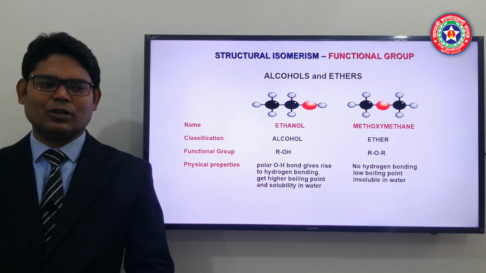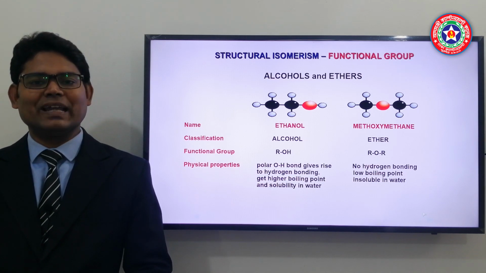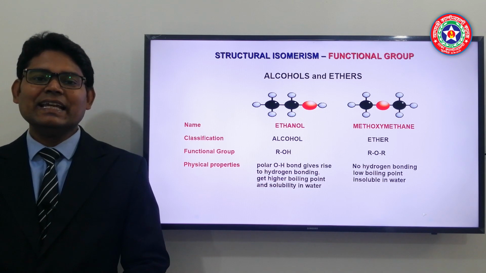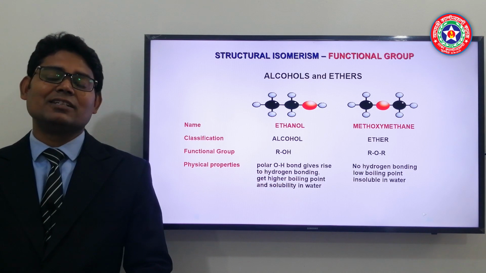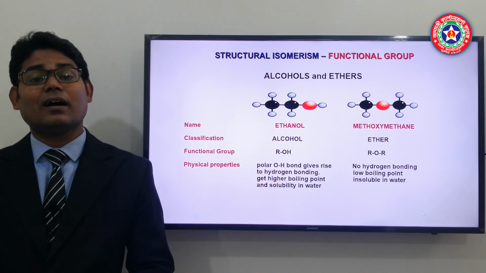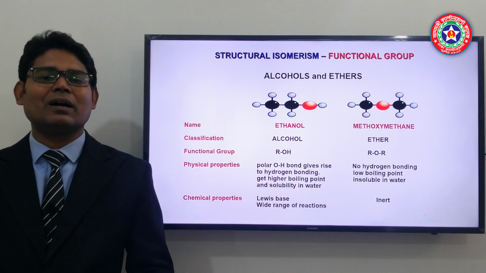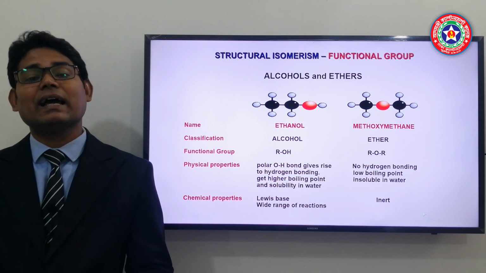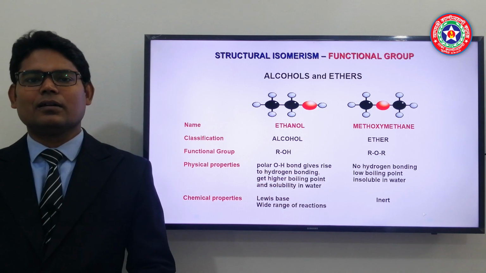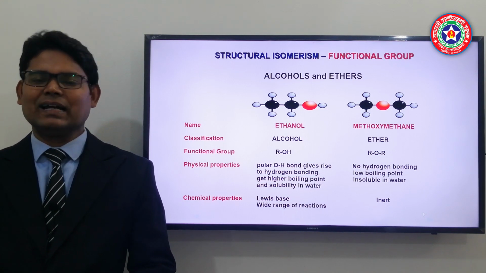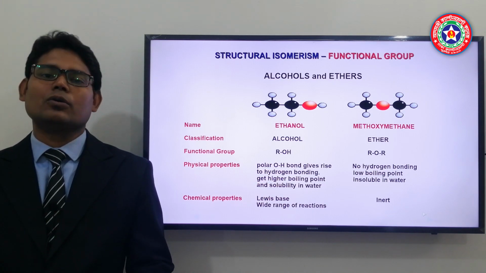These are their general formulas. Now, one thing we need to focus on: in alcohol there is an OH group and it is polar, and due to polarity it can form hydrogen bonds with itself or with water, and due to that its boiling point is higher and it is highly soluble in water. But in the case of ether, it cannot form hydrogen bonds because the oxygen atom lies between the carbons. That is why it is quite non-polar, and it cannot form hydrogen bonds with itself or with water molecules.